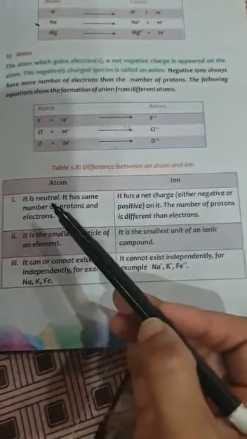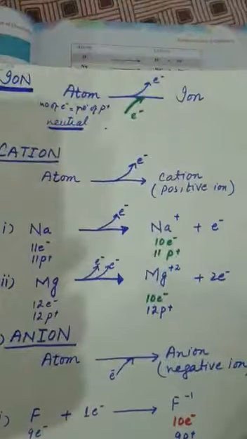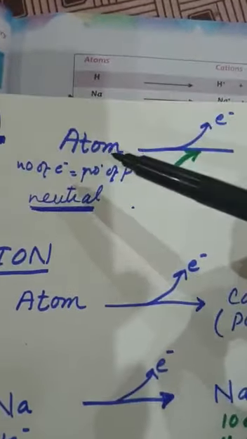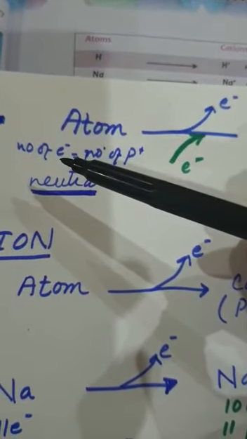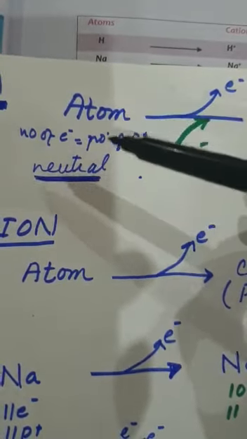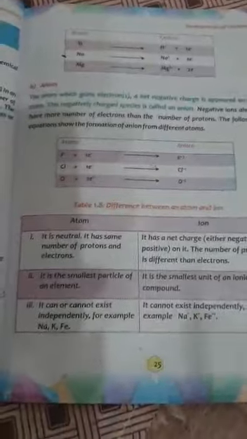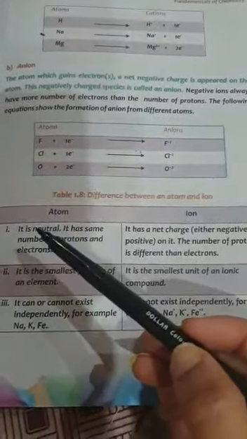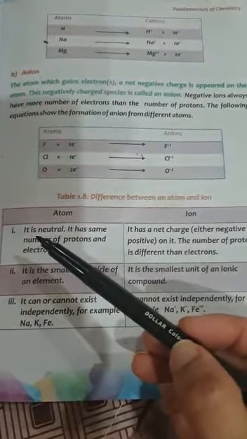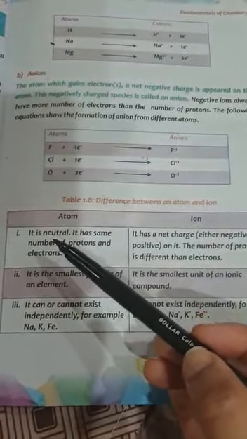So, it's the neutral atom. The atom is neutral in nature. As you know very well, we discussed earlier that the atom is neutral because the number of electrons is always equal to the number of protons. For that reason, the atom is a neutral particle. So in the first point, you will see that the atom is a neutral particle.